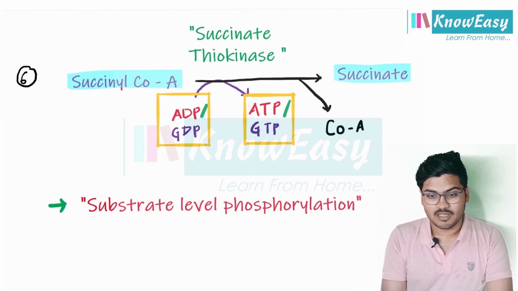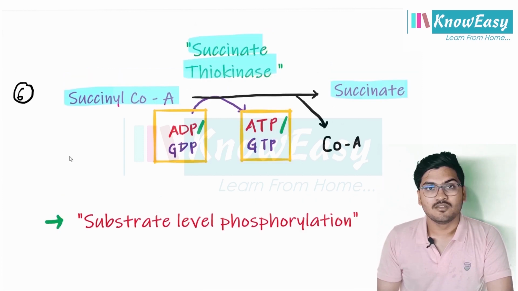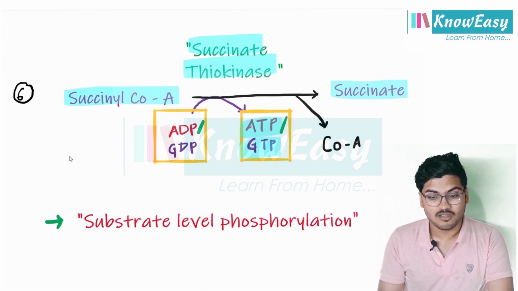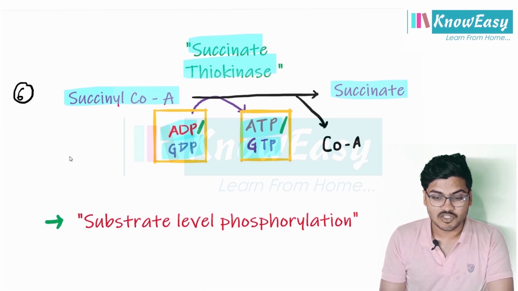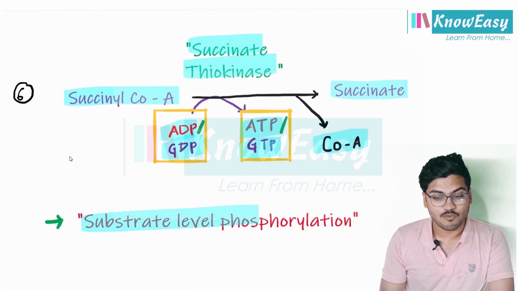This reaction is catalyzed by an enzyme succinate thiokinase. This reaction involves production of ATP and GTP from ADP and GDP, and there is removal of coenzyme A, and this is called substrate level phosphorylation.